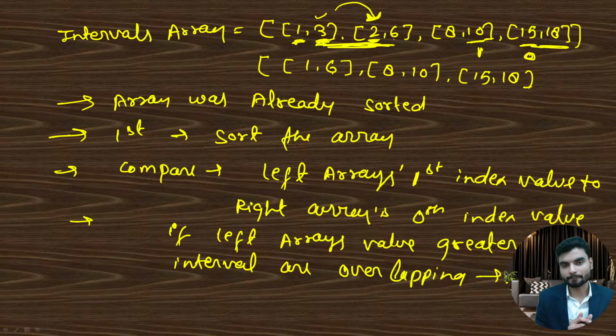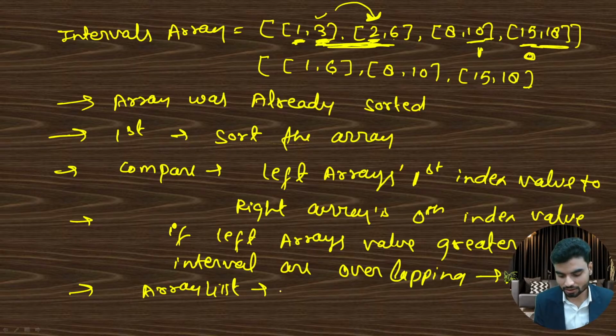We don't know. In case we are not sure about the size of the array, and in future we want to keep adding values, we do not use arrays. We use ArrayList, which is a dynamic array. We use ArrayList because at any point of time we can add values and the size will be dynamically increased, right? So what we'll do is put our result values in a dynamic array, in an ArrayList. Okay, so we'll store our result in an ArrayList.